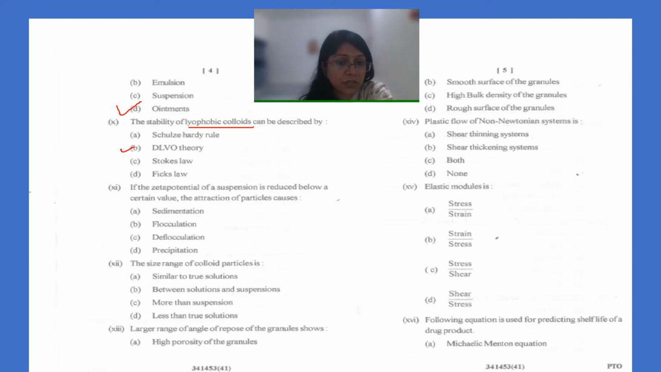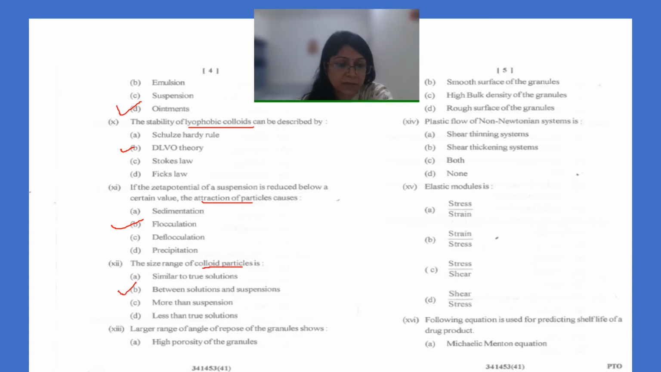If the zeta potential of a suspension is reduced below a certain value, the attraction of particles causes flocculation. So the answer will be flocculation. Next is the size range of colloidal particles. Colloidal particles exist between true solutions and coarse dispersions, so it will be between solution and suspension.